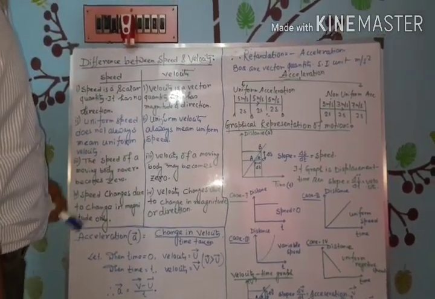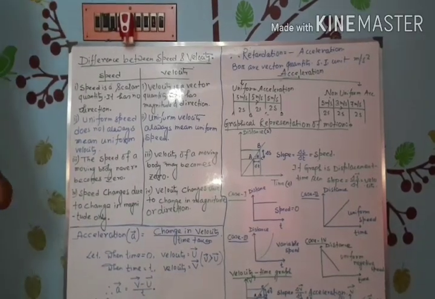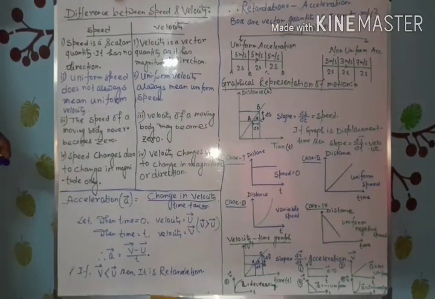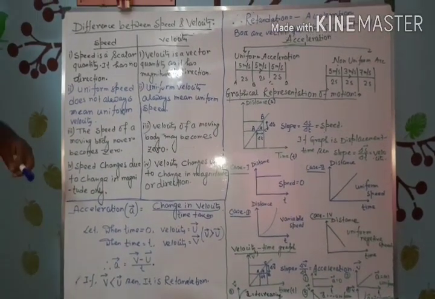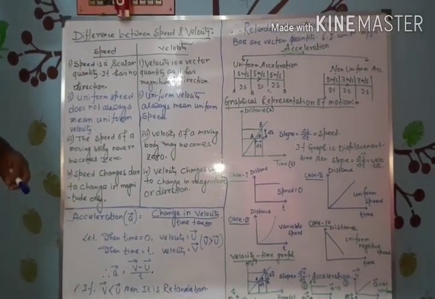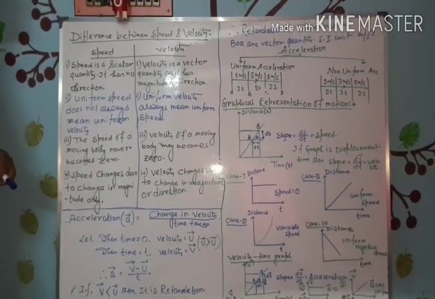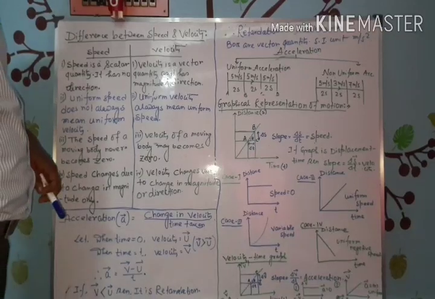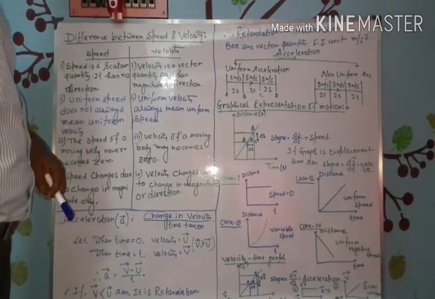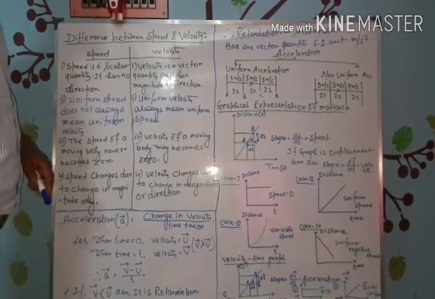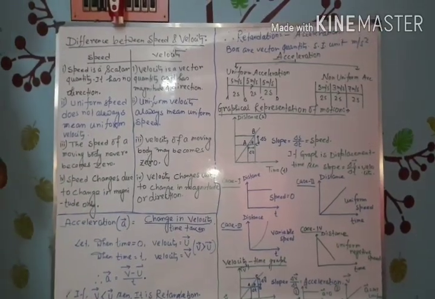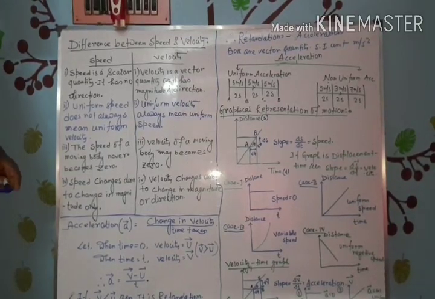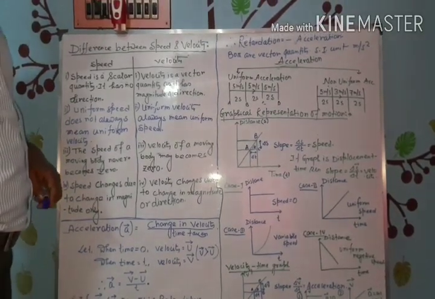Next point. The speed of a moving object never becomes zero, as for a moving object, distance never becomes zero. But the velocity of a moving object may become zero. For example, whenever any object moves around a circular path for one complete rotation, the velocity of the object will be zero.